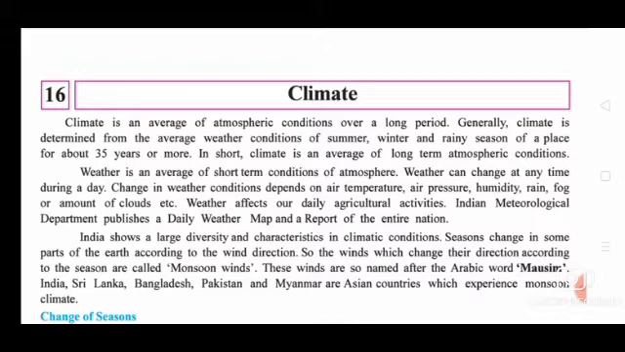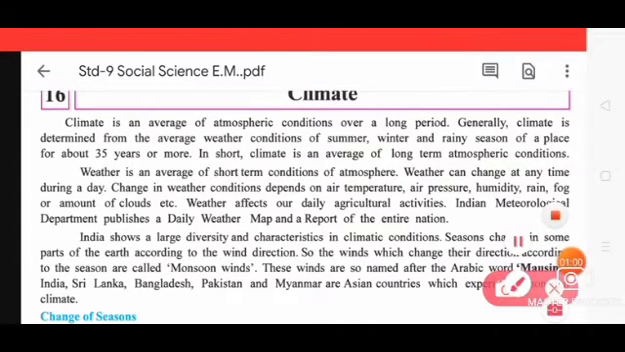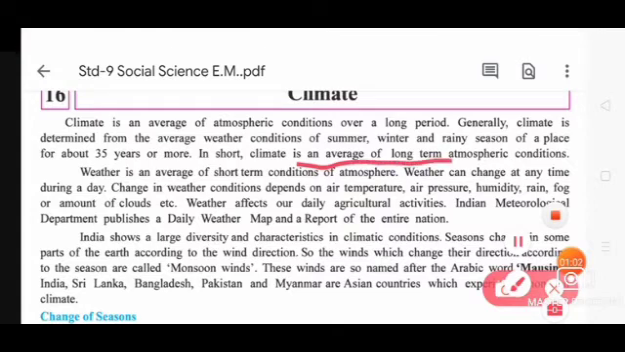Generally, climate is determined from the average weather condition of summer, winter and rainy season of a place for about 35 years or more. How are we determining the climate? From the average weather condition of summer, winter and rainy season. So it will be about 35 years or more. In short, climate is an average of long-term atmospheric condition. You can underline it in your textbook. What is climate? Climate is an average of long-term atmospheric condition.